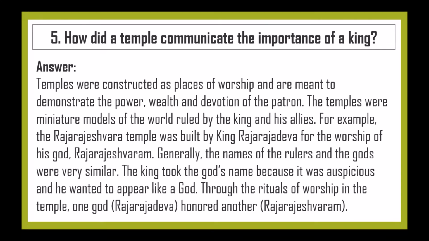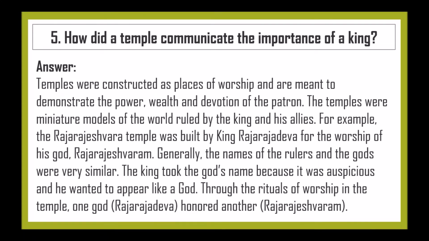How did a temple communicate the importance of a king? Temples were constructed as places of worship and were meant to demonstrate the power, wealth, and devotion of the patron. The temples were miniature models of the world ruled by the king and his allies. For example, the Rajarajeshwara temple was built by the king Rajaraja Deva for the worship of his god Rajarajeshwaram.